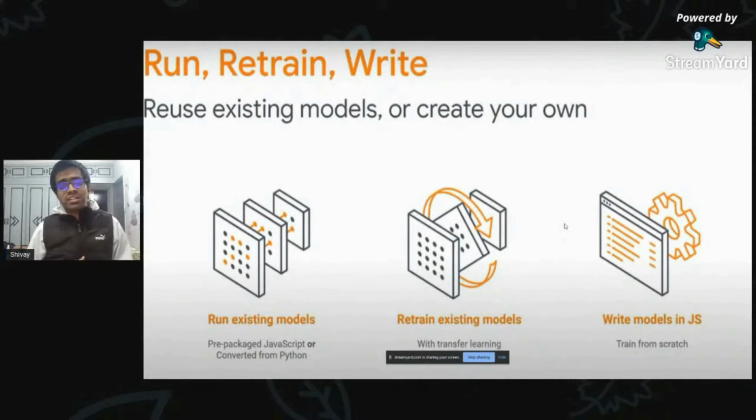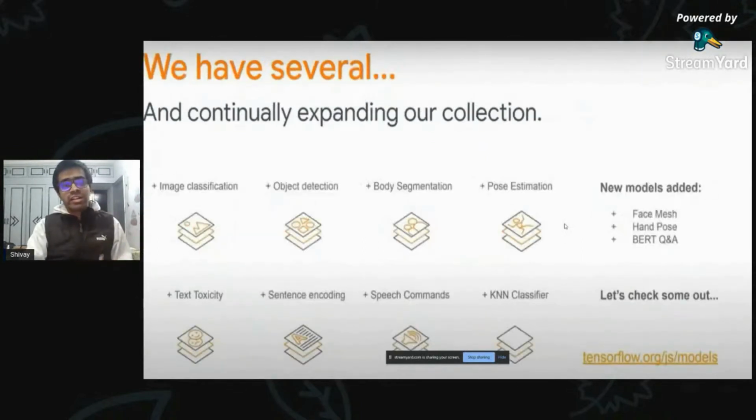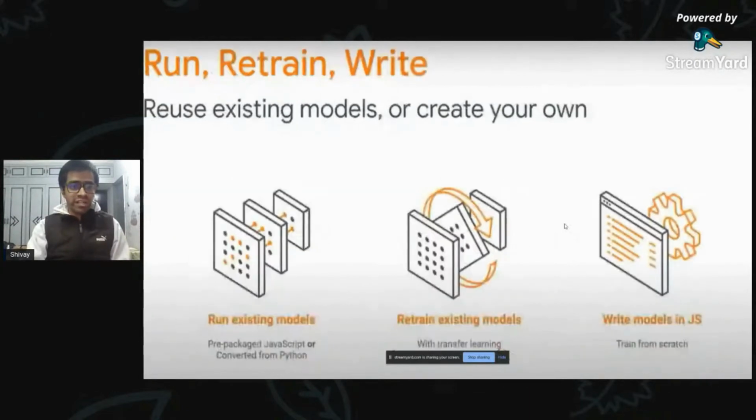And the best part is that you can use some pre-existing models that have been built by the TensorFlow.js team, which you can directly use in your project without having any knowledge about machine learning at all. You can find these pre-built models at tensorflow.org/js/models. Some of the more popular ones include image classification, object detection, body segmentation, NLP-based models, and KNN models. You can find all of these pre-built models directly on the TensorFlow.js website and also on GitHub.